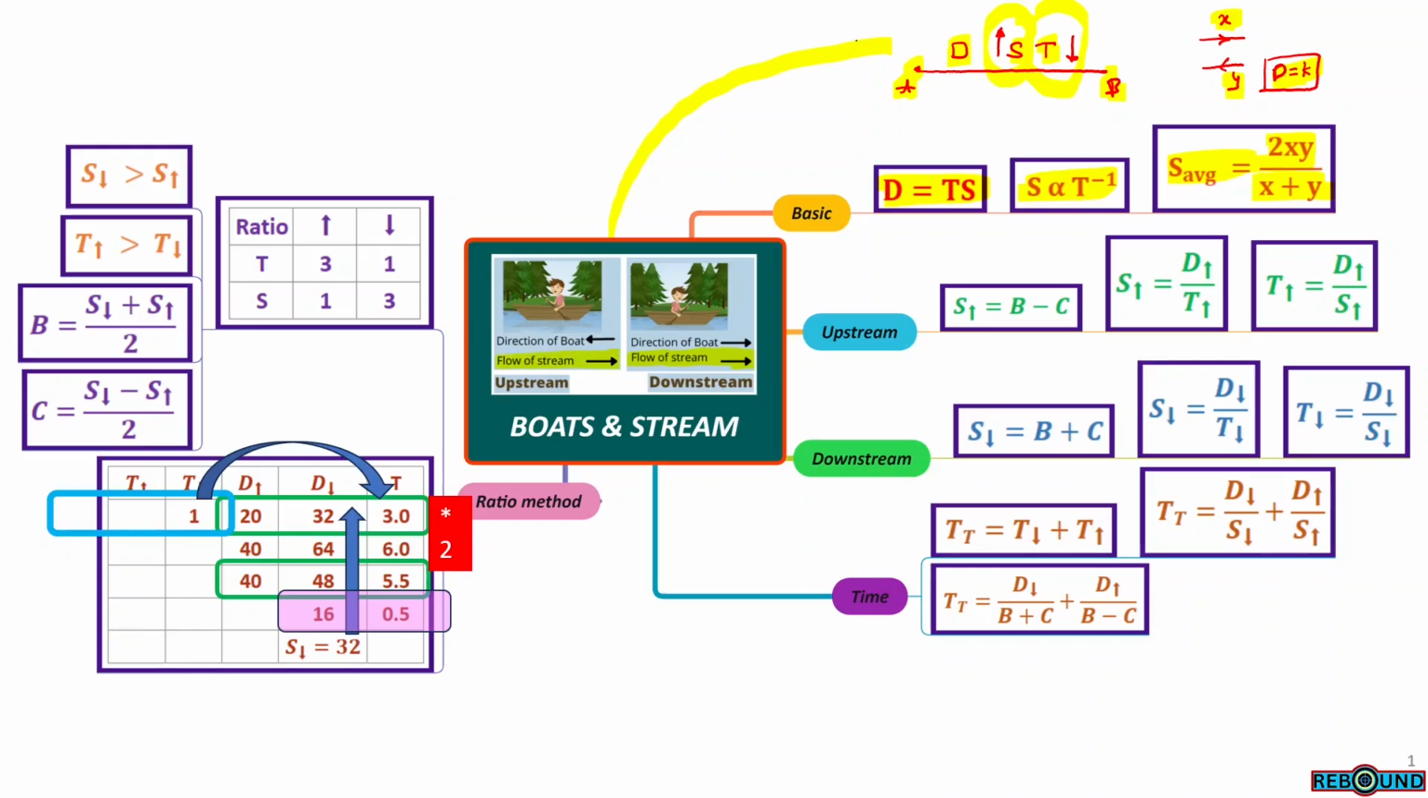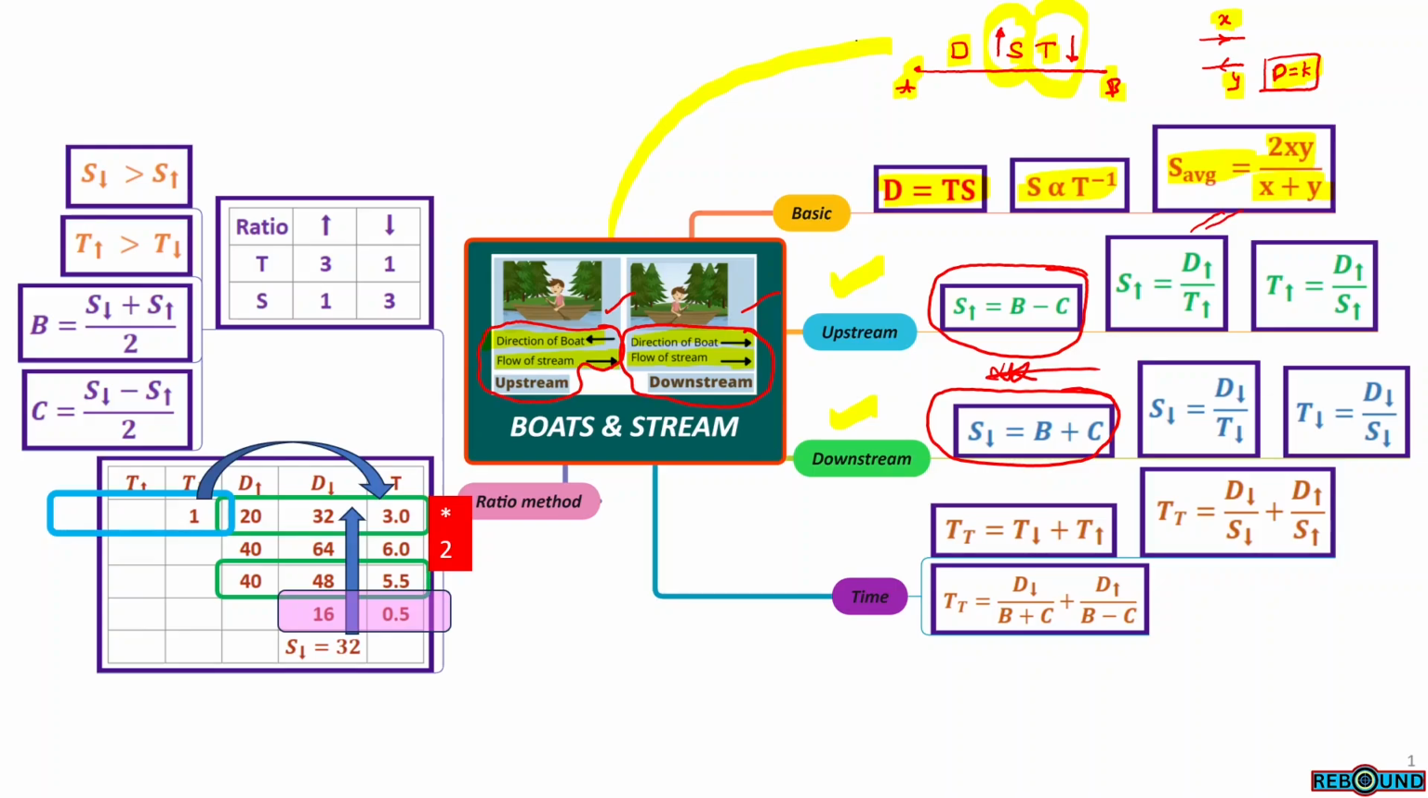Boat can go in either direction, either downstream or upstream, but the current flow is only in one direction. In downstream, boat speed is b and current speed is c. So the total net speed in downstream will be b plus c. In case of upstream, the boat speed is b, whereas current speed is c. So the net speed will be b minus c. So downstream b plus c, upstream b minus c.